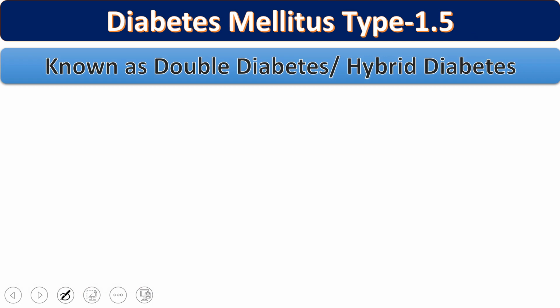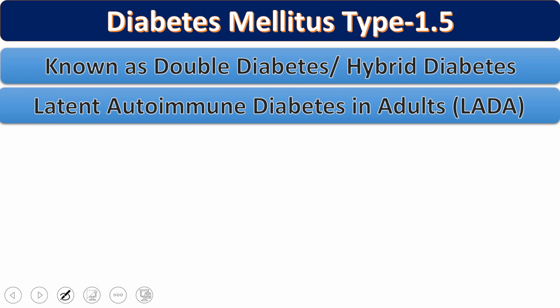The next category of diabetes mellitus is called type 1.5 diabetes mellitus. What is this type 1.5 diabetes mellitus? This is also called double diabetes, or hybrid diabetes. Why is it called double diabetes or hybrid diabetes? Later on, you will understand the significance of this name. Sometimes this type 1.5 is also called latent autoimmune diabetes in adults, or LADA. LADA means latent autoimmune diabetes in adults.